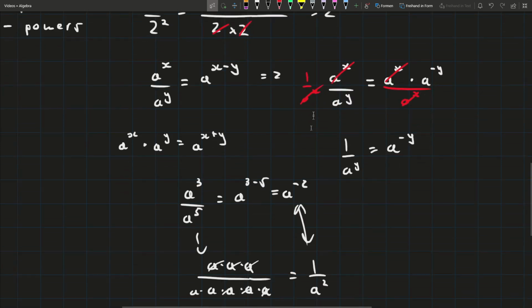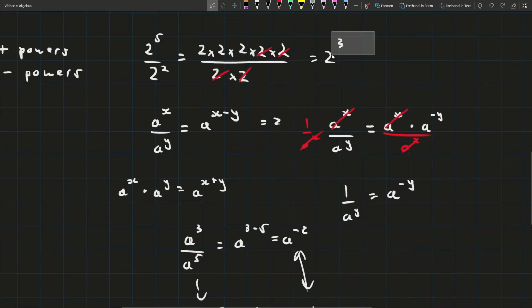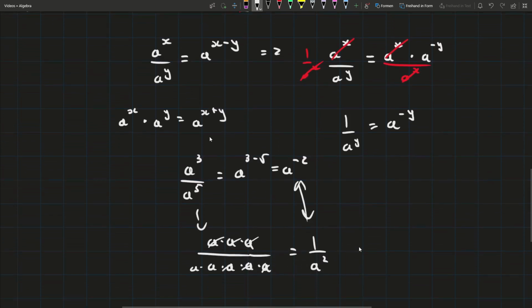Okay, so now we understand what's meant by a positive power. Obviously, we always knew that. Now we understand what's meant by a negative power. The only other types of powers are fractional and 0. Now we're going to start off with 0. What the hell happens with the power of 0?